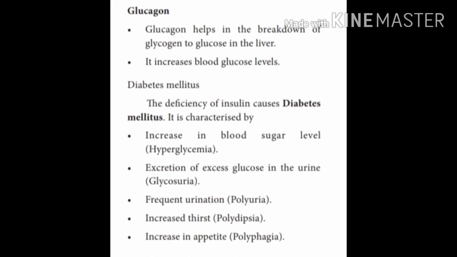Let's look into the disease called diabetes mellitus, which is caused due to deficiency of insulin. Mainly five things happen: increase in blood sugar level called hyperglycemia, excretion of excess glucose in urine called glycosuria, frequent urination called polyuria, increased thirst called polydipsia, and increase in appetite called polyphagia.